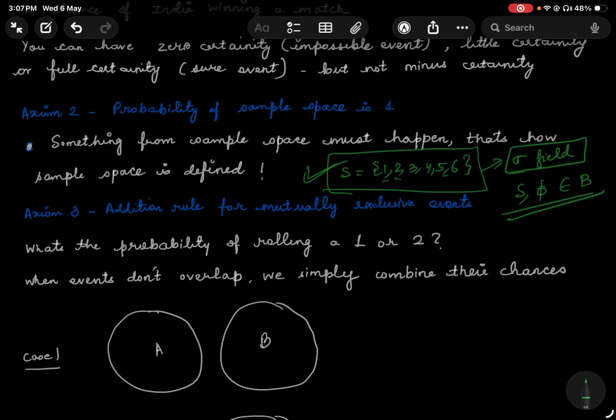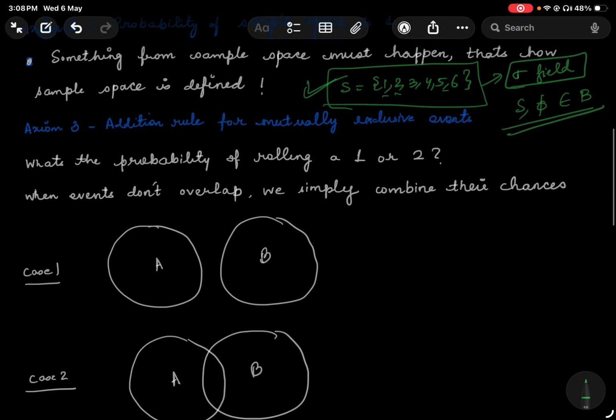It is 1 because the sample space is defined in a way that it is a set of all possible outcomes of a given experiment. And if I ask what is the probability of getting any of all possible outcomes, then it is definitely 1, because if that is not the case, then you have defined the sample space in a wrong way, right?